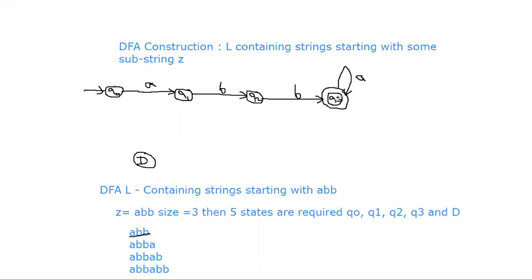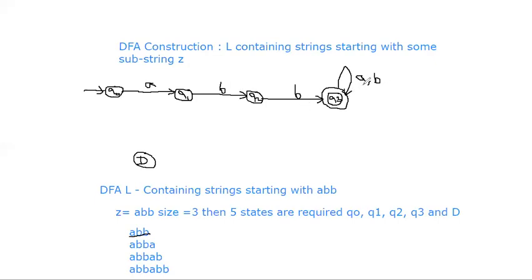With ABB we reached the acceptance state, and you should also represent B here only, because once your machine experiences ABB as the first 3 characters, it should accept all the remaining A's and B's. Any number of A's and B's can follow once ABB is the starting 3 characters. Then whatever transitions are left, blindly connect those left transitions to the dead state.